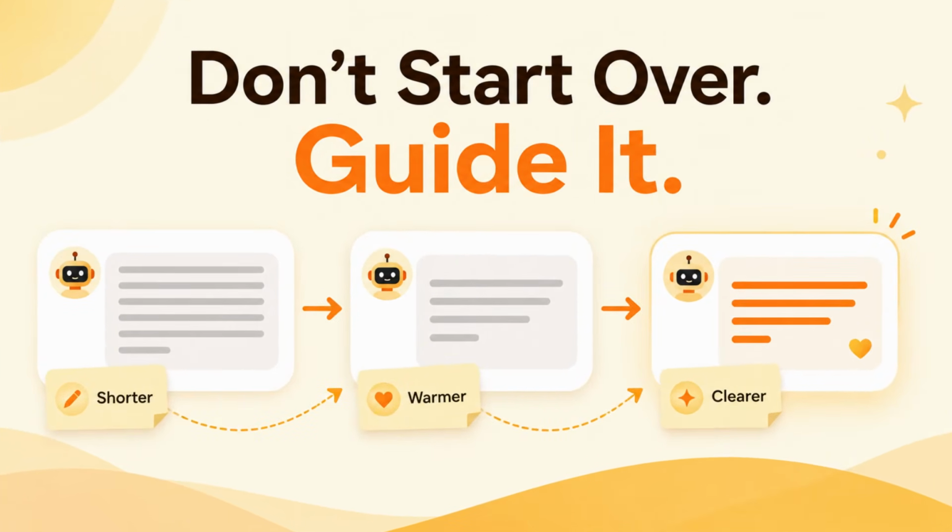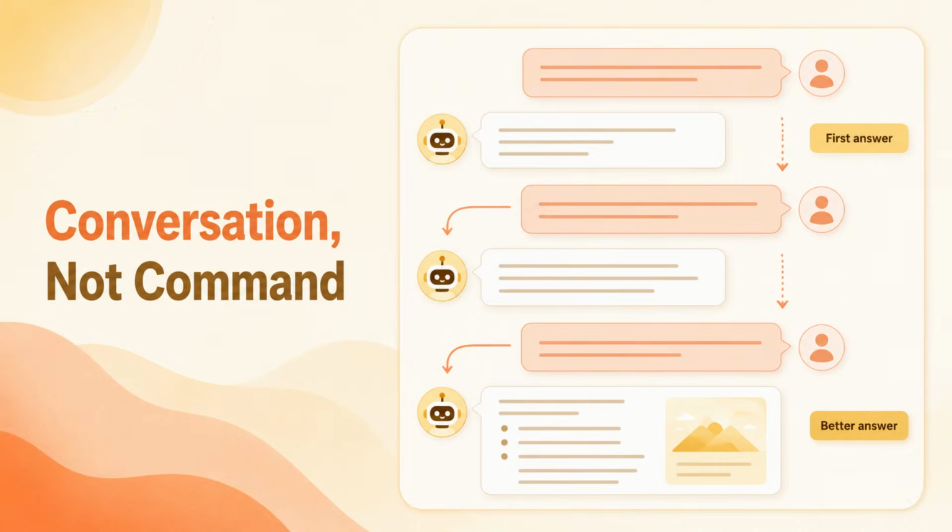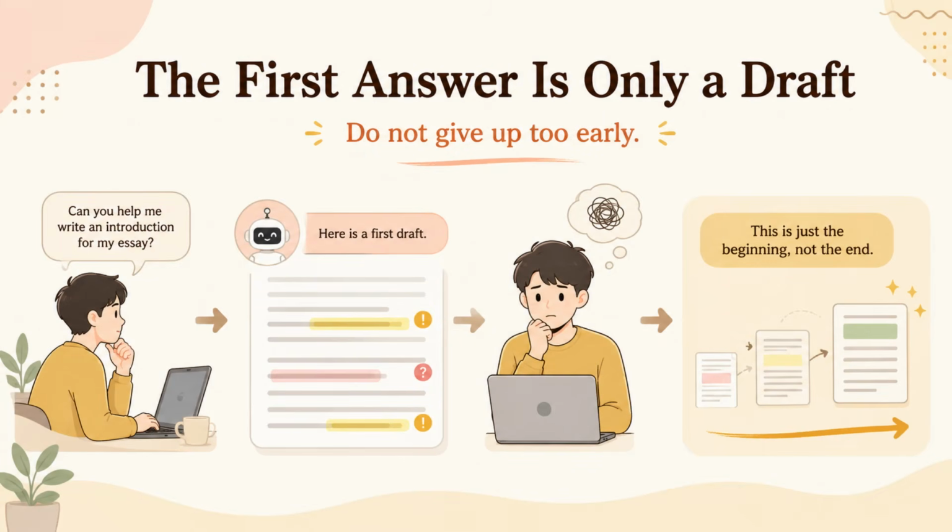In the last lesson, we learned how to make AI ask questions when we do not know how to explain the task clearly. Today, we are learning what to do when the first AI answer is not perfect. The answer is simple: don't start over. Guided AI works better when you treat it like a conversation, not a one time command. The first answer is only a draft.